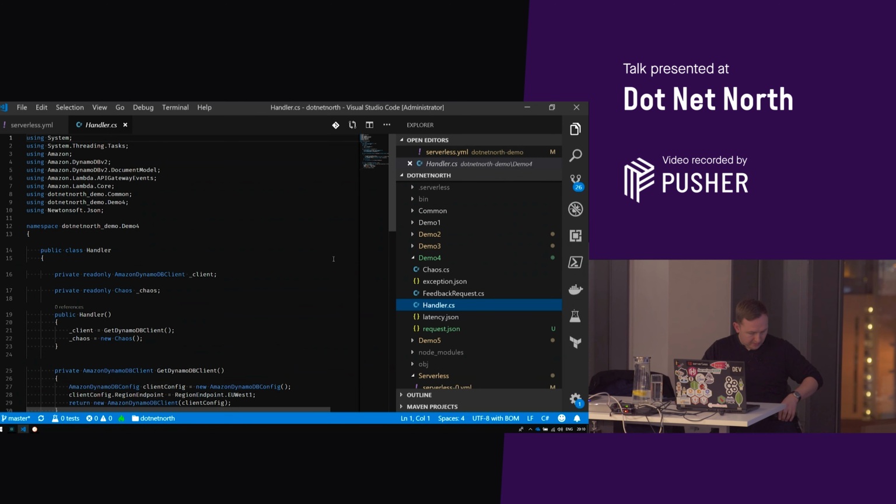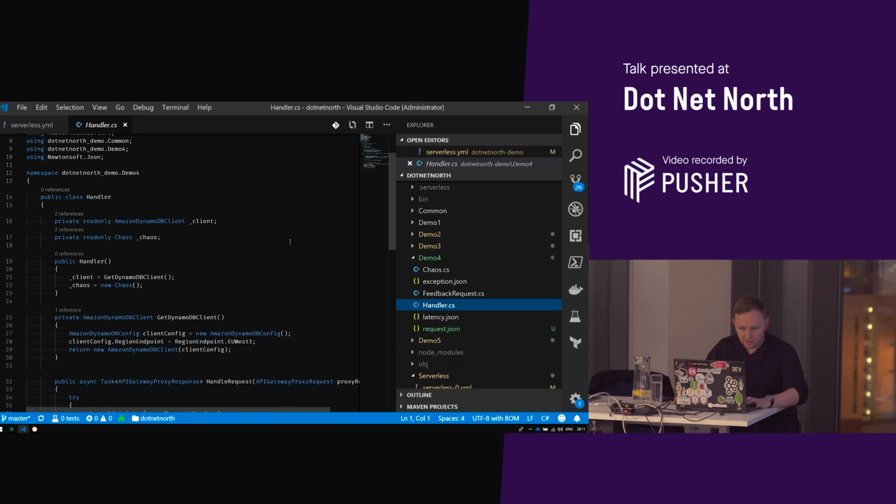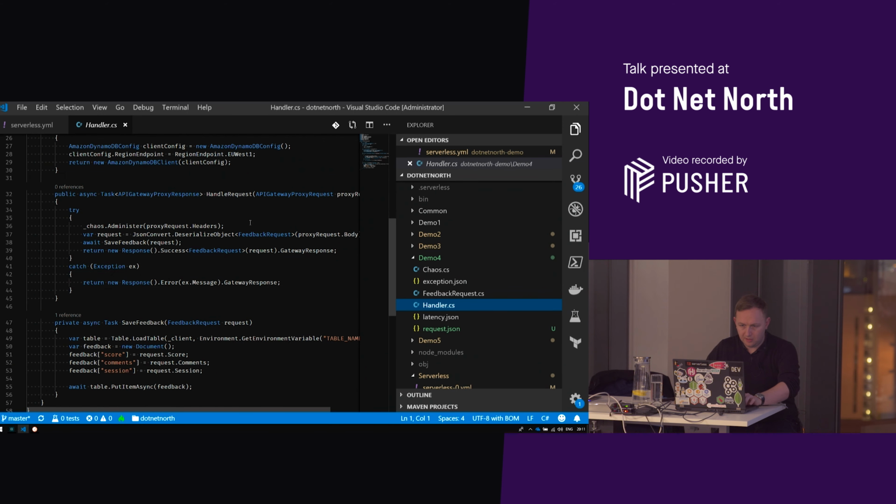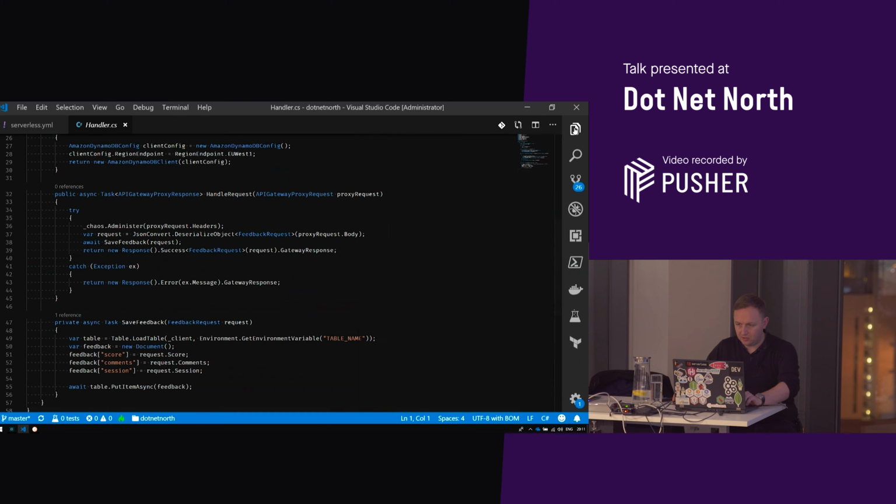There are a couple of things that I want to show you in here. So the handler, as it was, I'm just going to close this down to make it a bit easier to see. The handler's here. We've got the API Gateway proxy response, which is the response we send to the request coming in. And all that we're doing is we've got this class called Chaos, and we're going to pass in the request headers to administer some chaos.